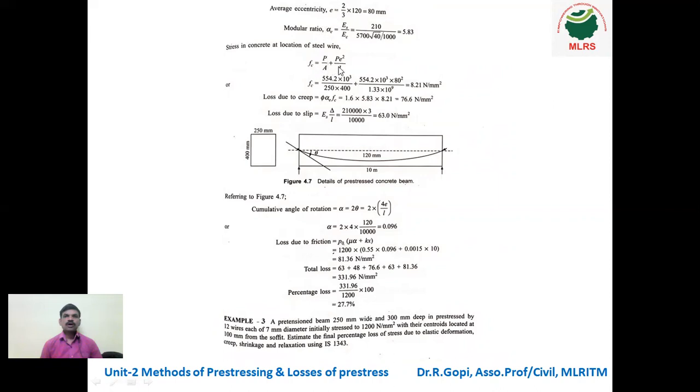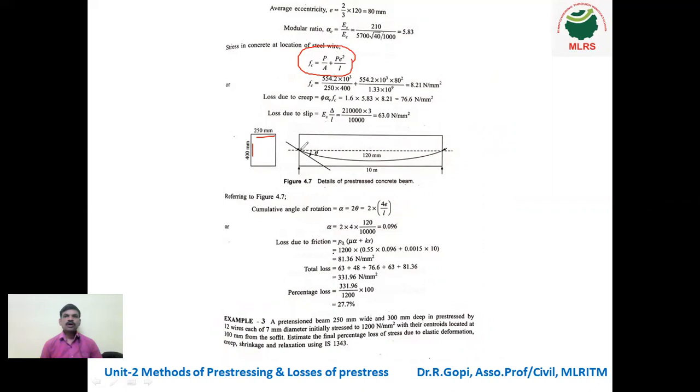So P by A plus PE square divided by I. This is the formula: FC is equal to P by A plus PE square divided by I. P by A: we know P, just before we calculated the initial pre-stressing force, divided by area. Area is 250 into 400. Next, P is 554.2 into 10 power 3.